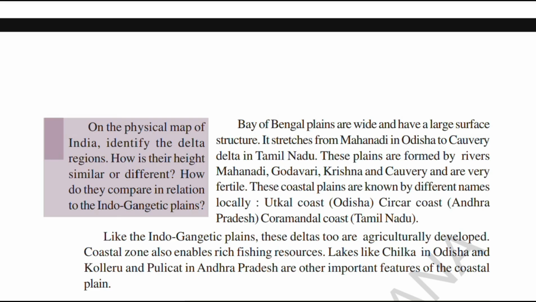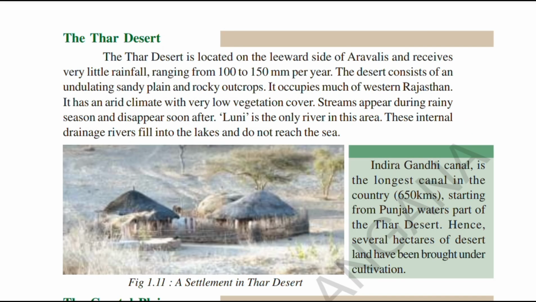Before we move to islands, we will see a small part of the lesson, which is the Thar Desert. The Thar Desert is in the western part of India, covering parts of Rajasthan and even Gujarat up to the Kutch area. We will see what its geographical locations are and what important things you should note down from this.